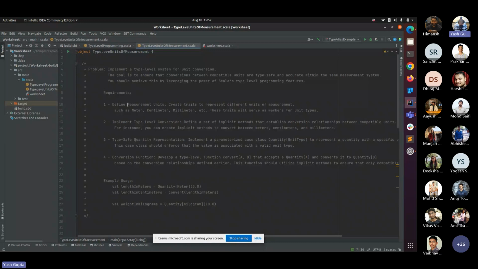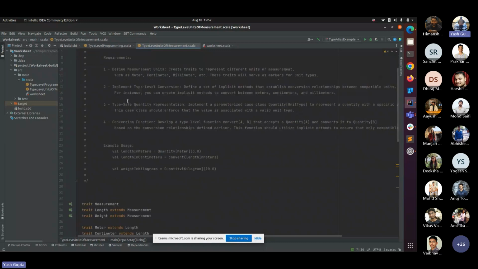So what can be the requirements for this? The first requirement: you should define the measurement units. For that you have to create a trait to represent different units of measurement, like meter, centimeter, millimeter. These traits will serve as markers for the unit type, right? Now implement type level conversion. Define a set of implicit methods that establish conversion relationships between them.